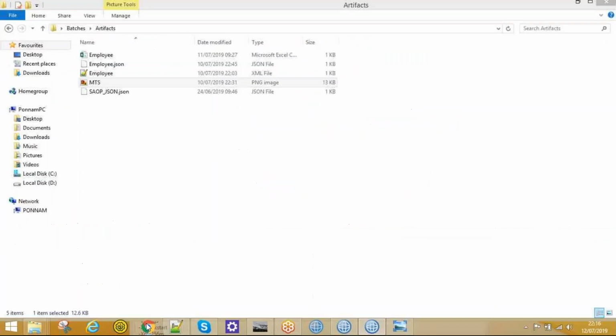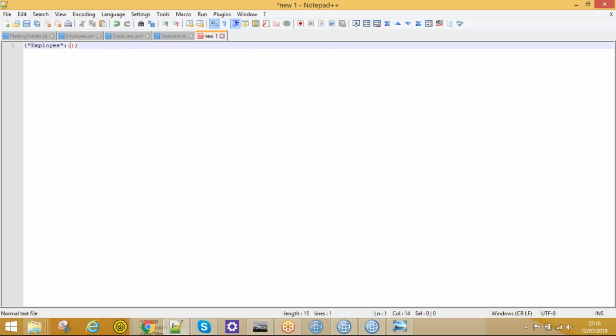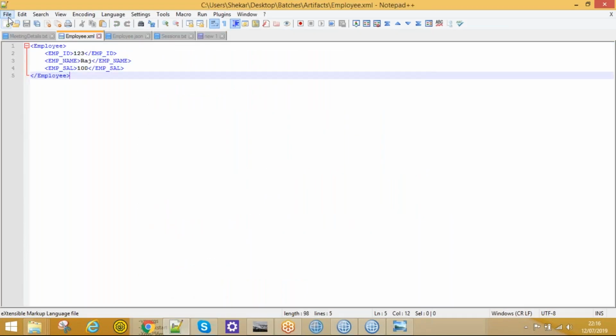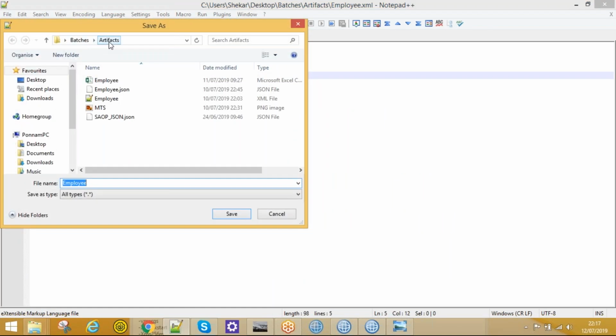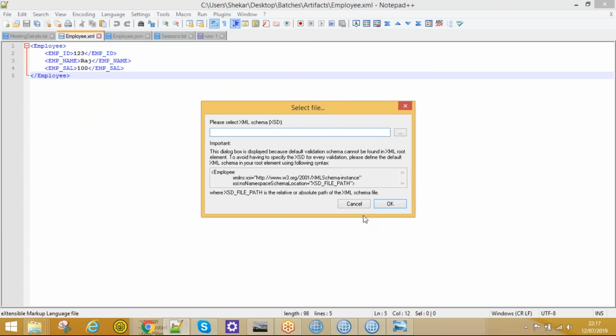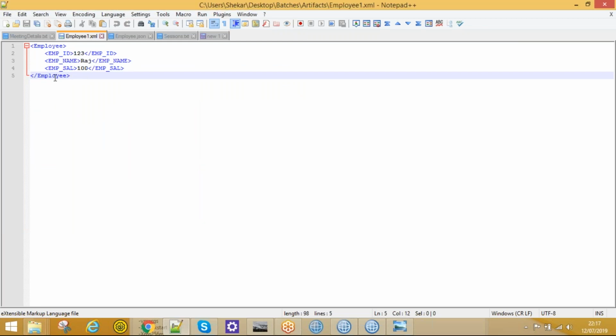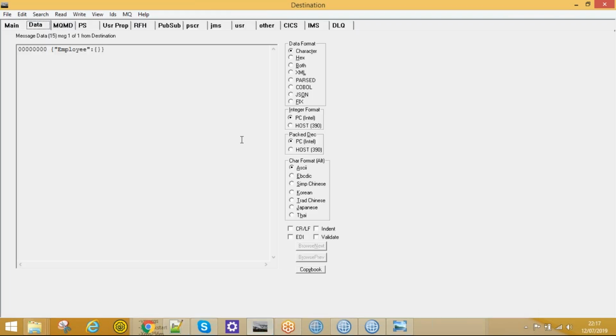That's why these values are not mapped. So let me check the correct file where it is saved. Employee.xml. I'll click on save as. Go to the batches, artifacts, employee1.xml. So now this is employee1.xml. Now I will upload this file because here it will take these names, right? EMP ID, EMP name. We configured the SQL code in this way with these elements. Let me browse that file now.